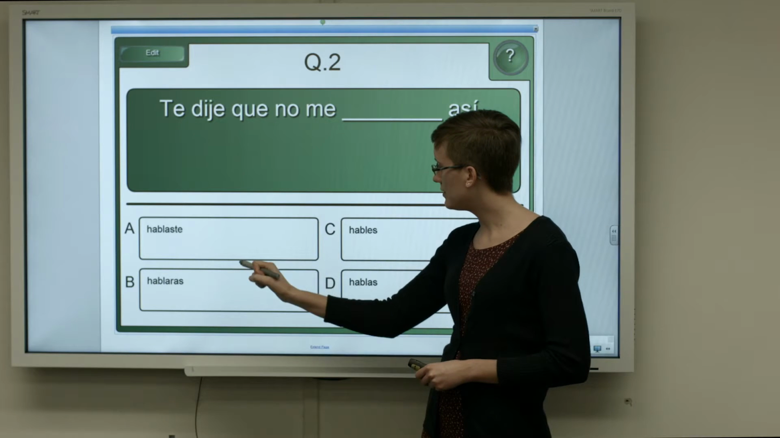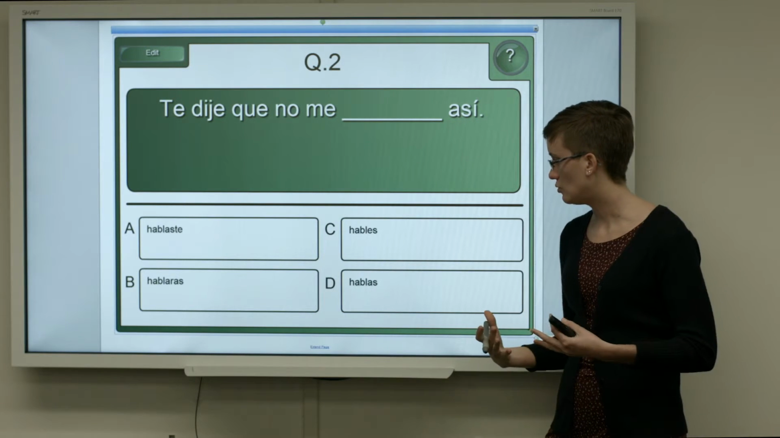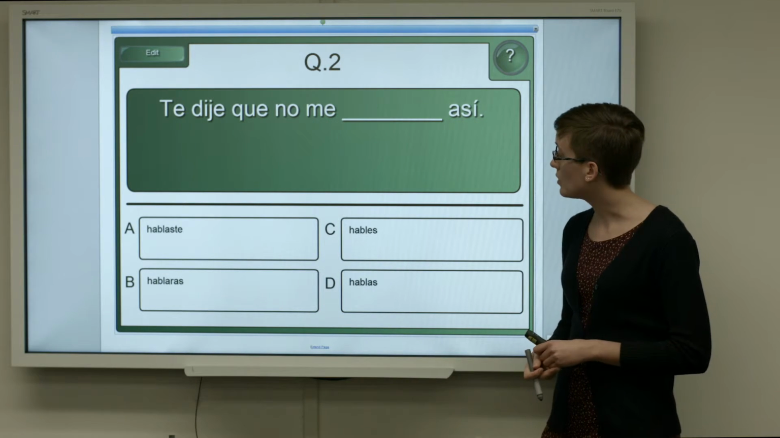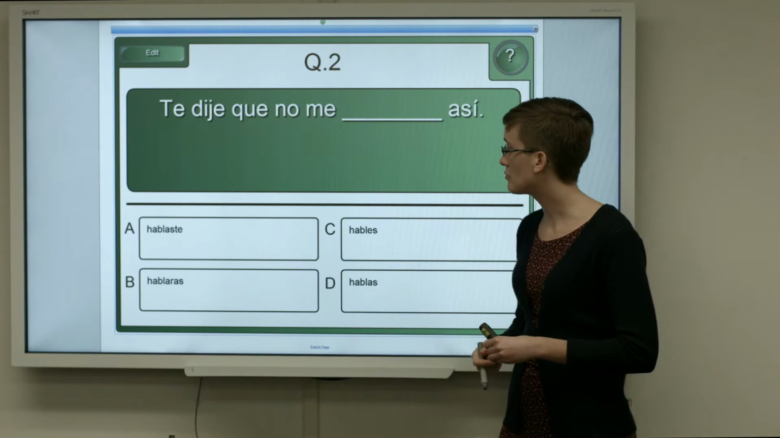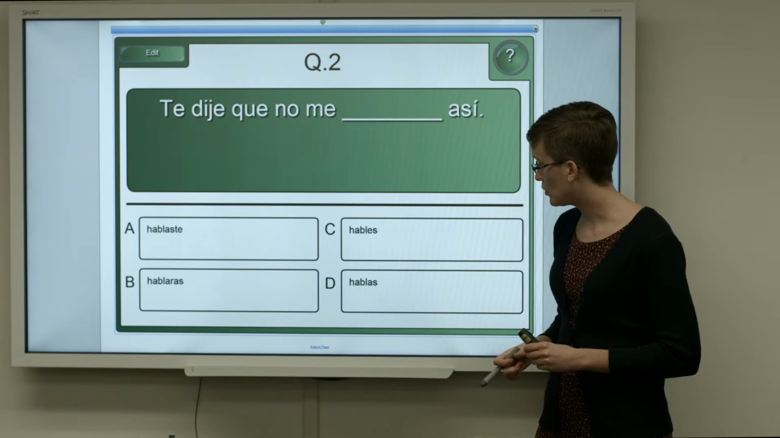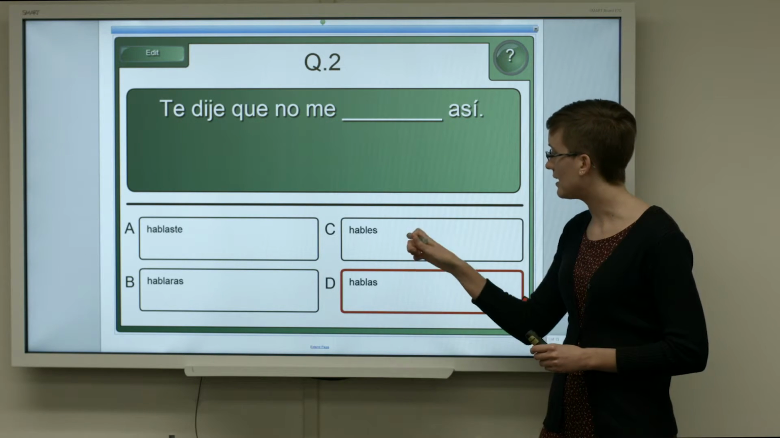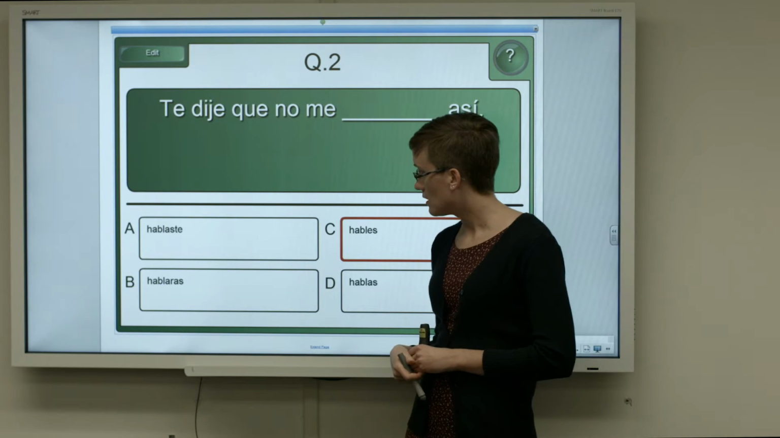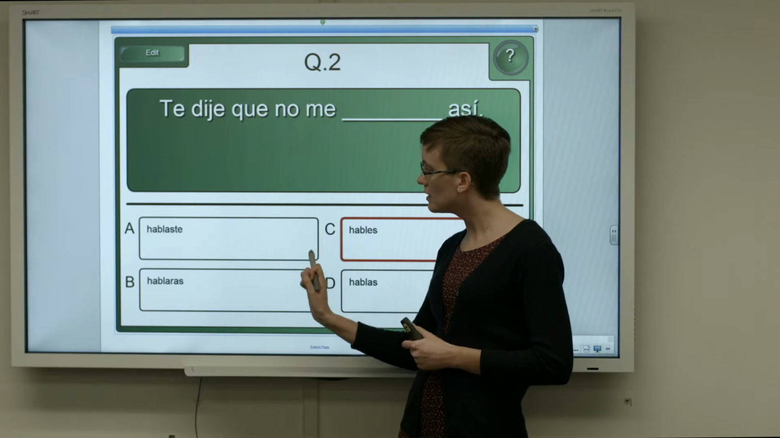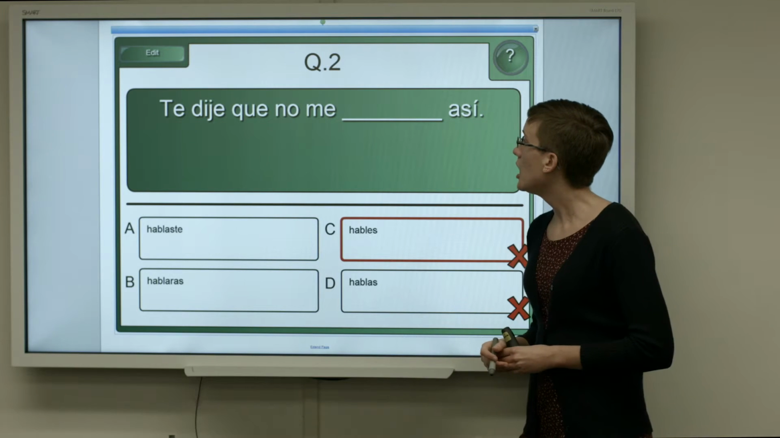However, all of these verbs are using the tú conjugation. So how can we rule them out? Well, the verb dije is in the preterite, so we can rule out hablas, which is present, and hables, which is present subjunctive. So our choices are hablaste and hablaras.